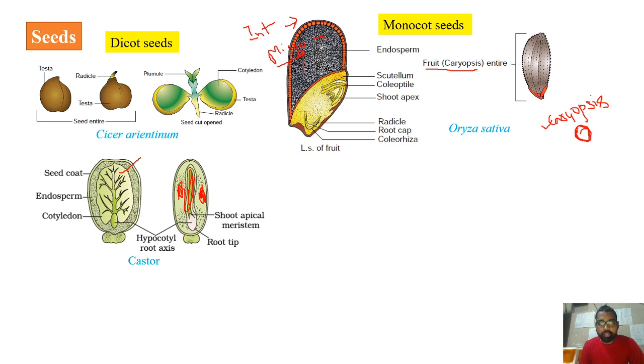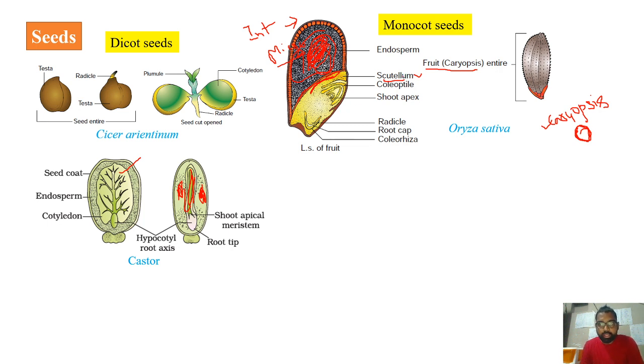So this is completely the endosperm. This is separated from the embryo by one epithelial layer. This is the epithelium layer. So it will separate the endosperm from the cotyledon and the embryo. And the cotyledon here is a single cotyledon in the monocots, which is shield shaped, that is the scutellum. It is called scutellum. The other one will be a remnant one, that is called epiblast.